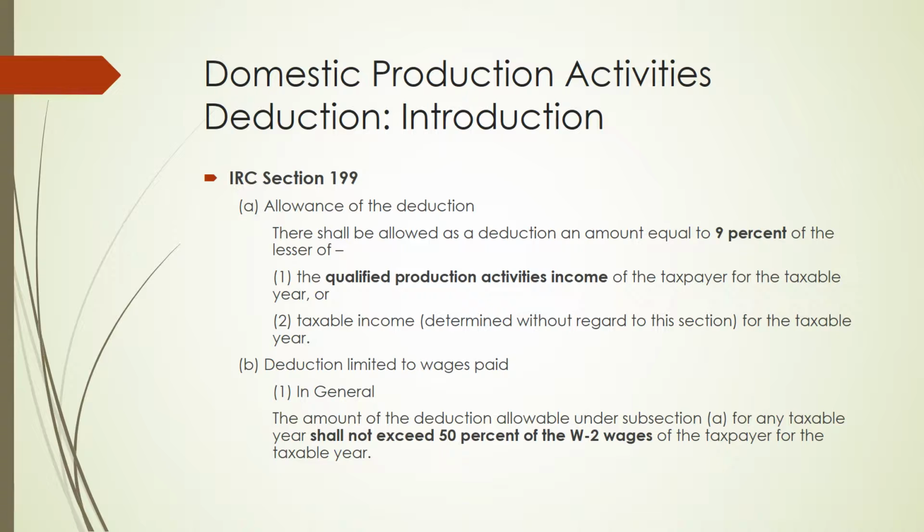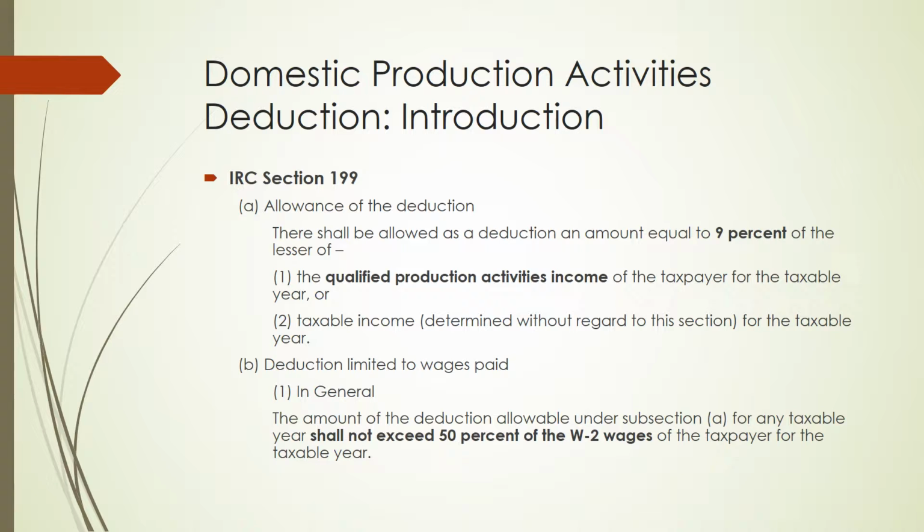As defined in the code, your qualified production activities income for purposes of this section is your domestic production gross receipts for the year over the sum of cost of goods sold allocable to those receipts and other expenses, losses, or deduction other than this deduction, which are properly allocable to such receipts. Essentially, your qualified production activities income is your net income related to your domestic production gross receipts.